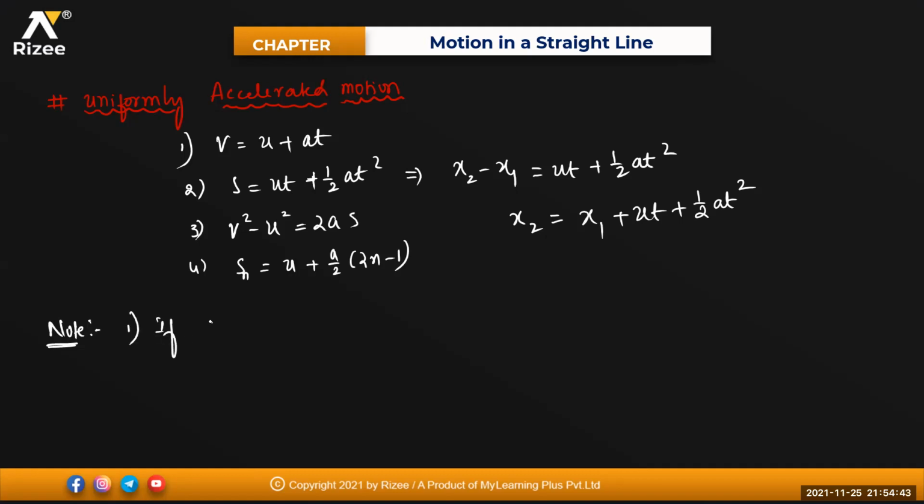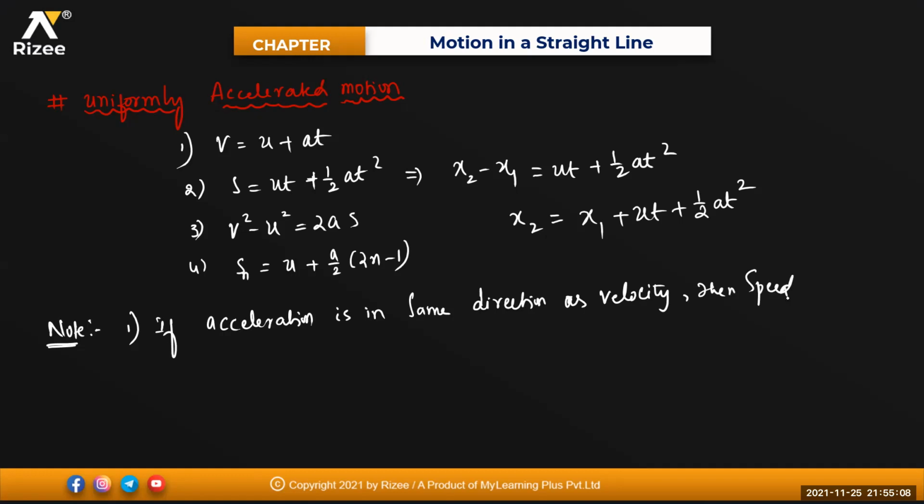If acceleration is in the same direction as velocity, whatever the direction of the velocity is, if acceleration is also in the same direction, then what happens to the speed of the particle?